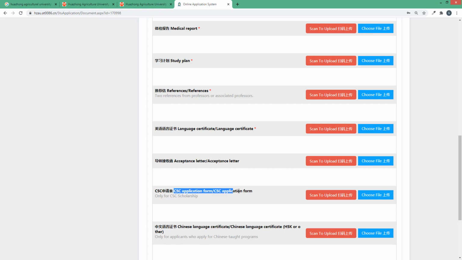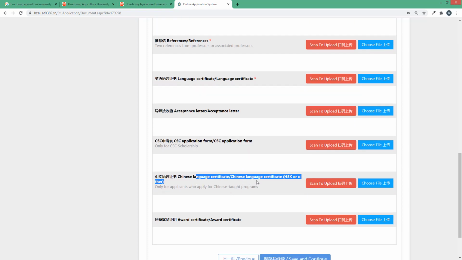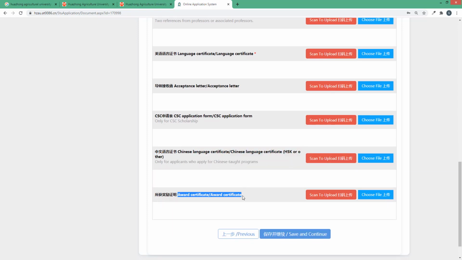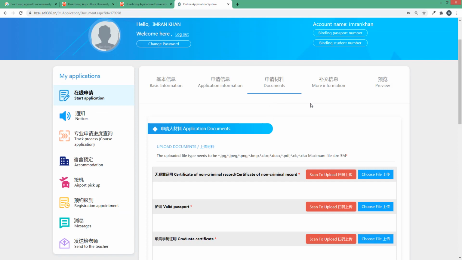And if you want to apply for the CSC scholarship, then upload the CSC scholarship application form. But in the beginning, I selected the university scholarship, so I didn't upload the CSC online application form. Now, Chinese language certificate, HSK: if you have it, then upload it. Award certificate, if you have it, then upload it, otherwise you can leave this blank.